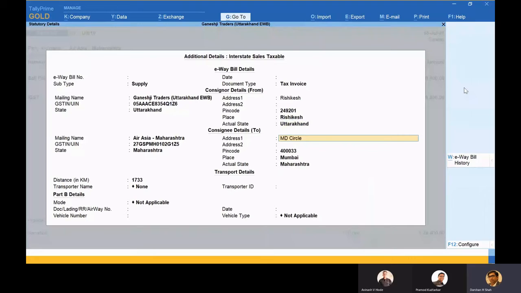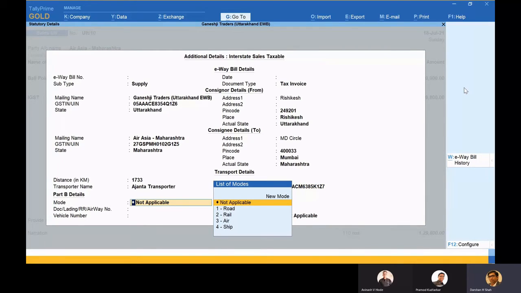Now see, here I'll select the transporter. Out of the two, one thing is very important: either you provide a transporter ID or you provide a vehicle number. So in Pramod's scenario, where the transporter vehicle details are not known, then the transporter ID becomes necessary and compulsory to make the e-way bill. So this information is necessary, and Part B would be filled up by the transporter.